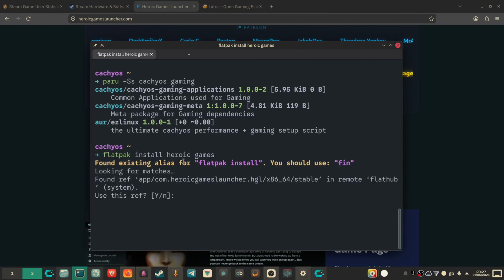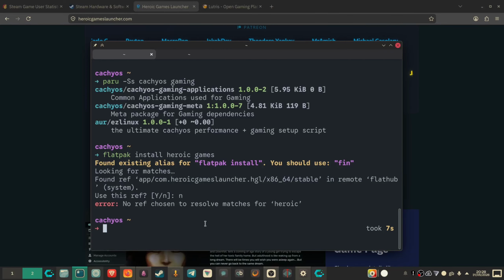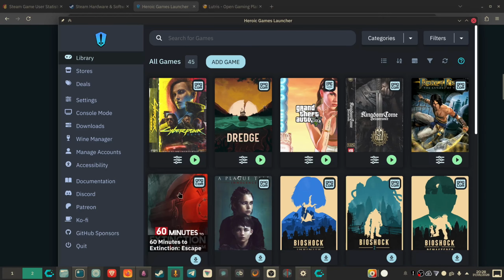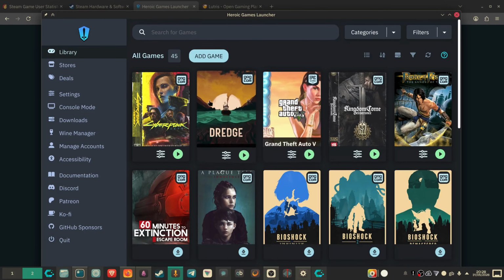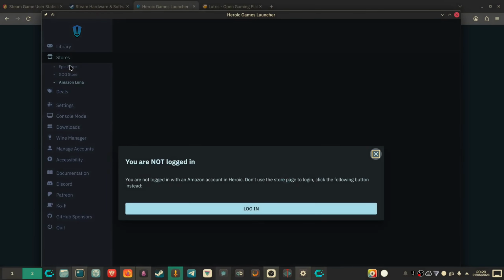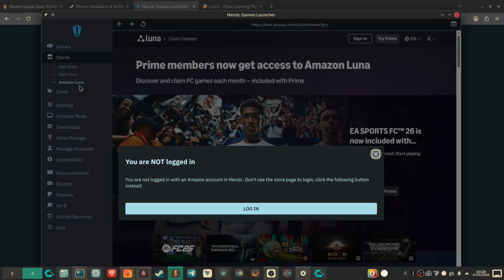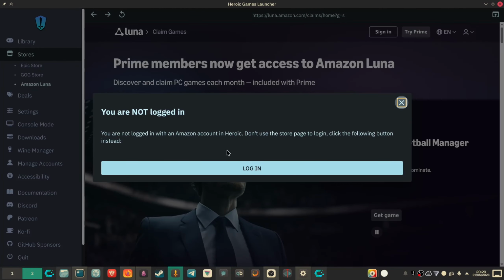So if I type here, it gives me the reference for Heroic Games Launcher, and this is how I installed it. So once you've got it installed, you open it up, and obviously you won't have these, these are just the games that I have at the moment. But what you need to do is click on stores, and as you can see here, we're on Amazon Luna and you're not logged in. This is the message that you will get.